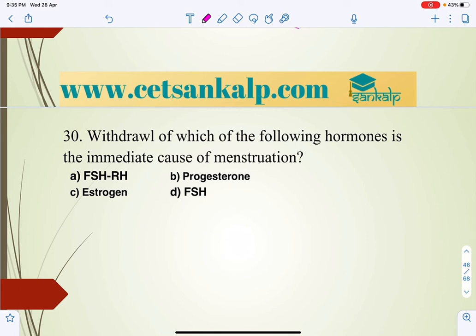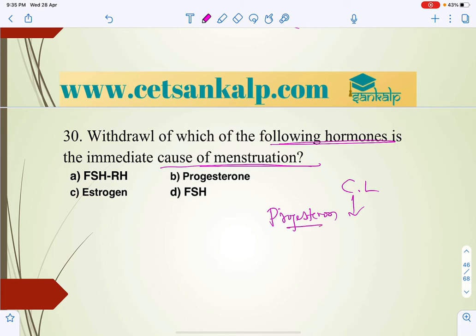So, withdrawal of which of the following hormones is the immediate cause for menstruation? As we all know, and I have already mentioned, if there is no corpus luteum, the placenta which maintains the progesterone level is not there, so it is not helpful to maintain the thickness. Corpus luteum is not there, and the progesterone level decreases. When the progesterone level decreases, the thickness of the endometrium reduces. So the answer for the 47th, the 30th question, is B, progesterone.